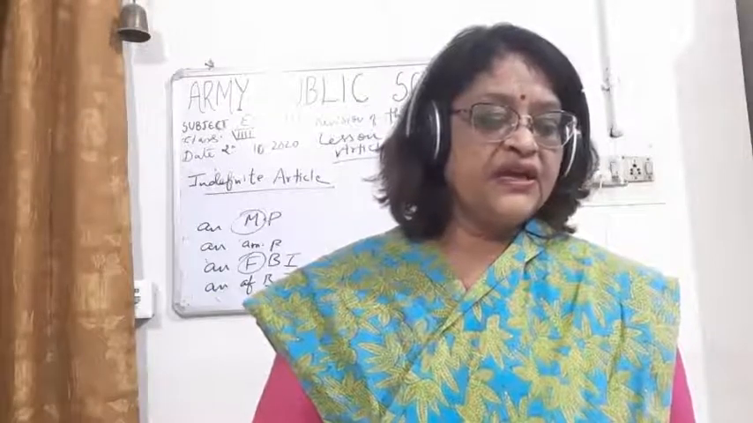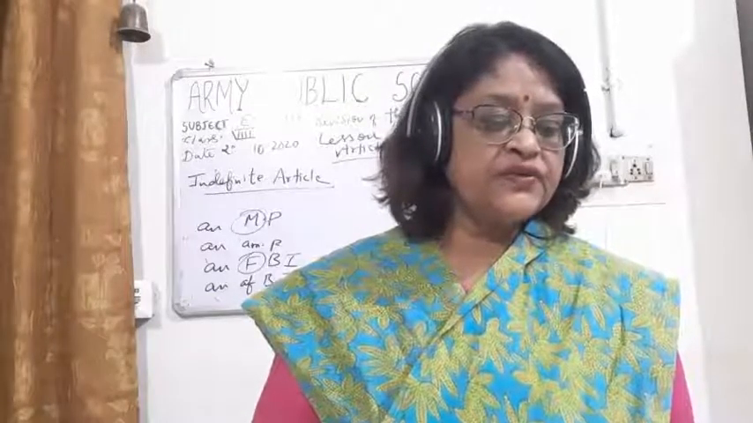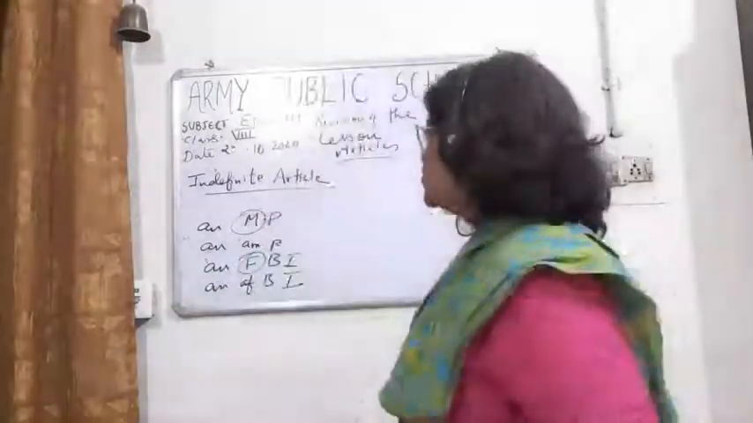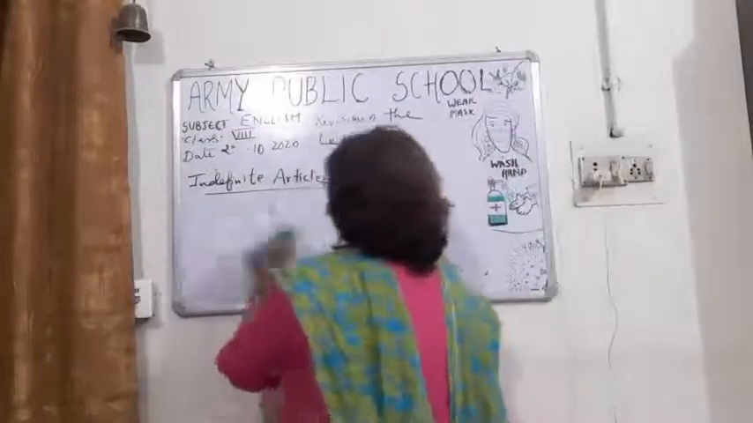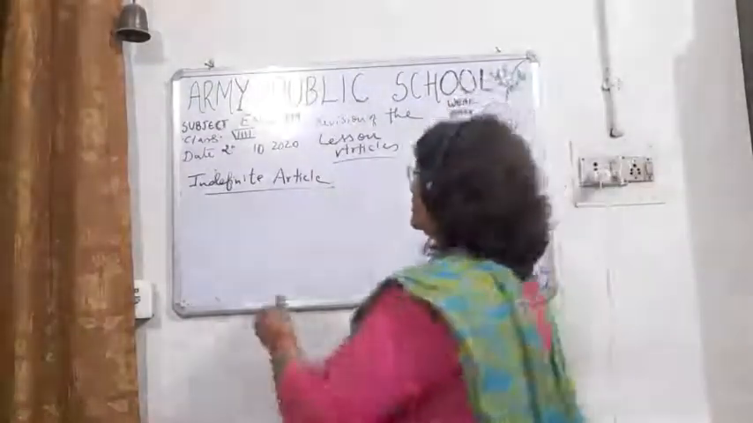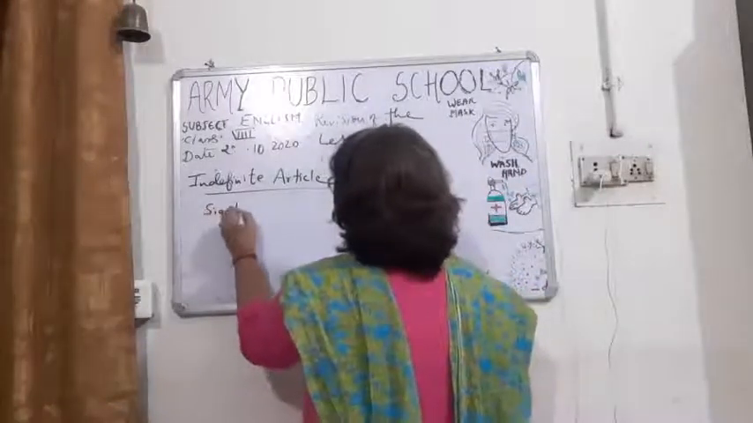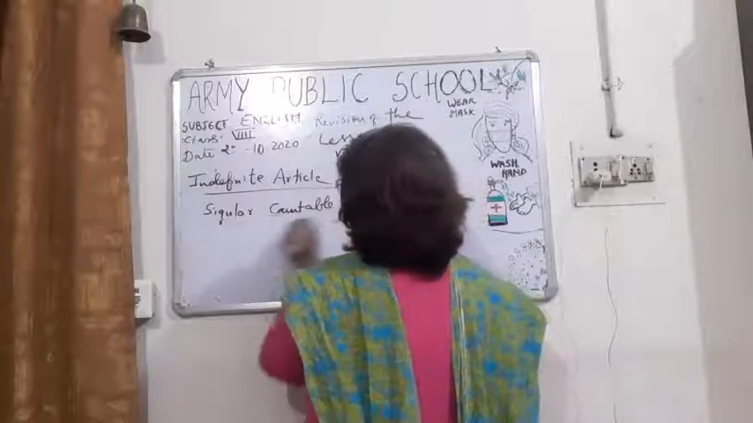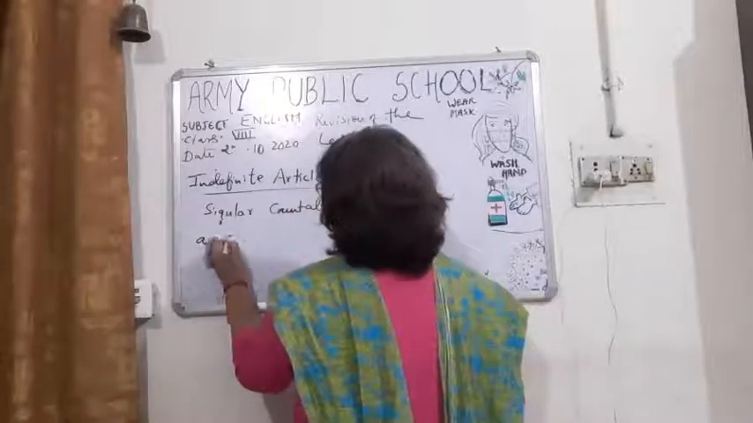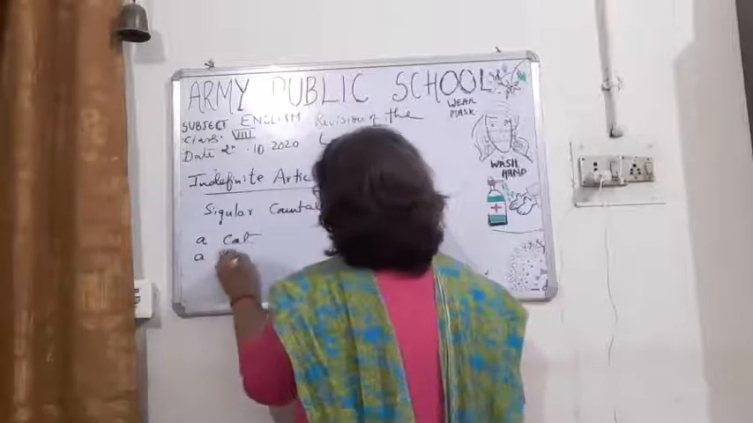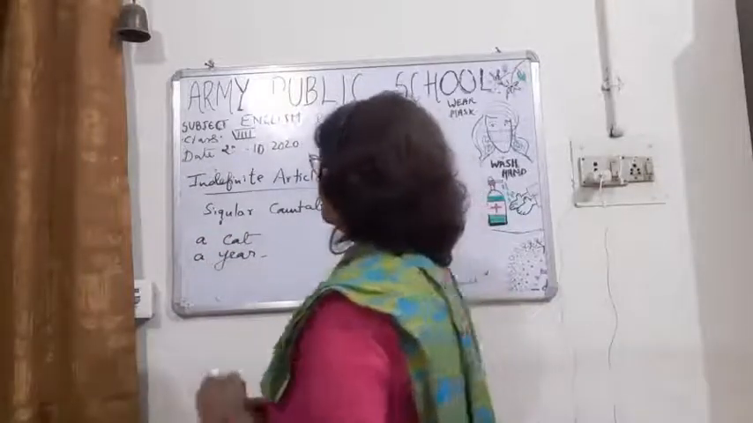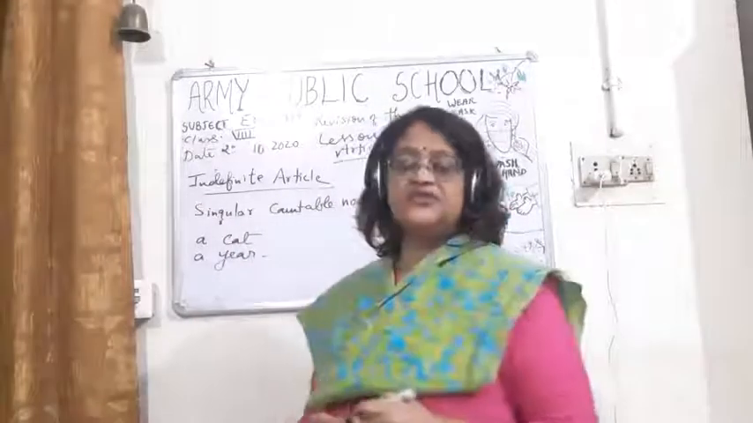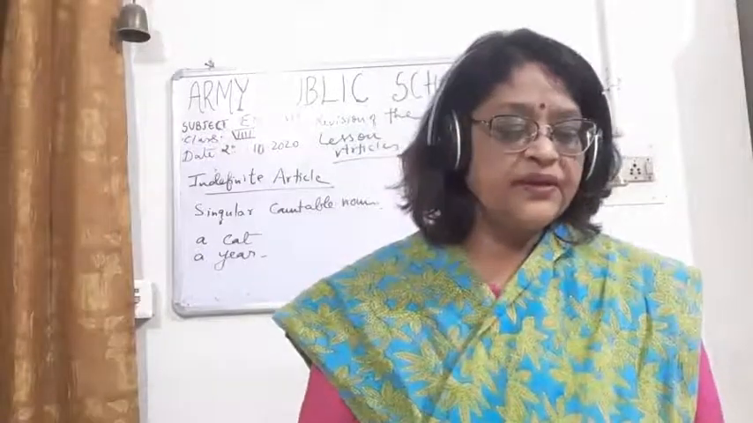So we can use a or an before a singular countable noun. Children, the second point is that a and an are used with singular countable nouns, like a cat, a year. So you can see a or an is used with a singular countable noun.